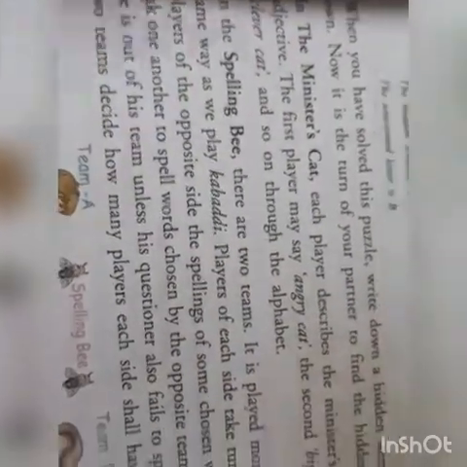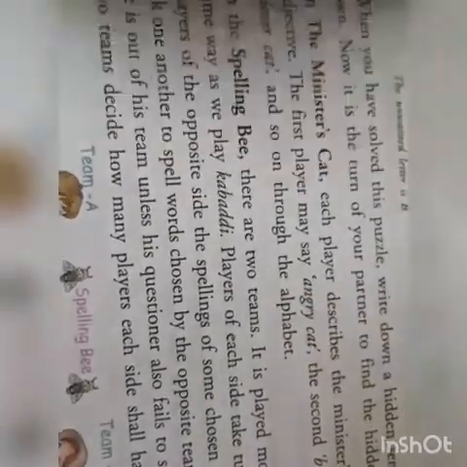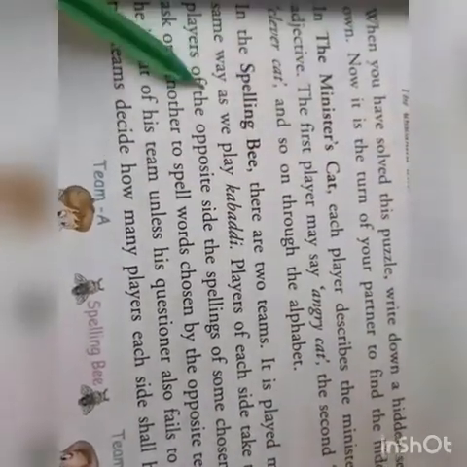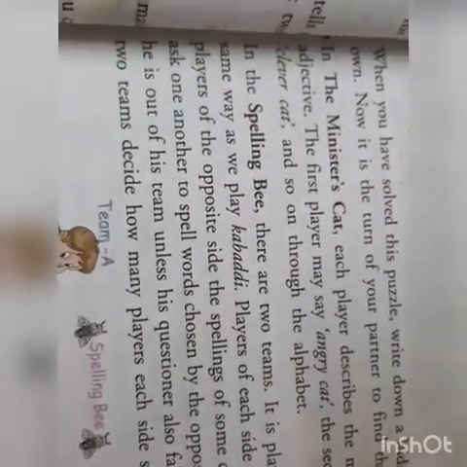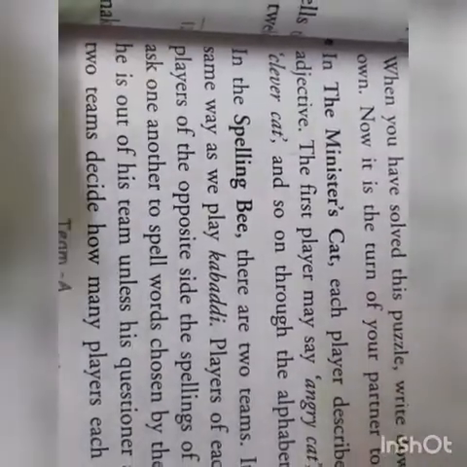So these are the fourth, fifth and sixth types of word games we have learnt about. First was your last letter, second was your long words, third was your animal game word puzzle, fourth is your hidden sentence, fifth is your minister's cat, and sixth is your spelling bee.